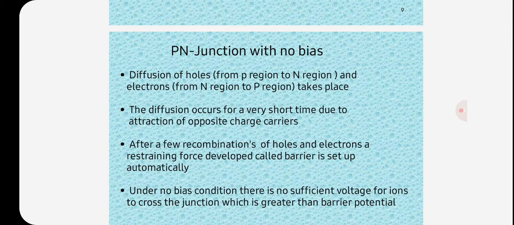Holes generated in the n-type material, the minority carriers, move across in the opposite direction. This is known as the reverse current, IR. This back and forth transfer is known as diffusion, and the minority carriers are constantly generated due to thermal energy.